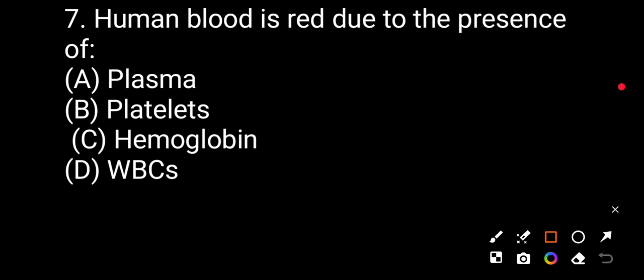Question number seven. Human blood is red due to presence of plasma, platelets, hemoglobin, WBC. The correct answer will be hemoglobin. Option C is correct.